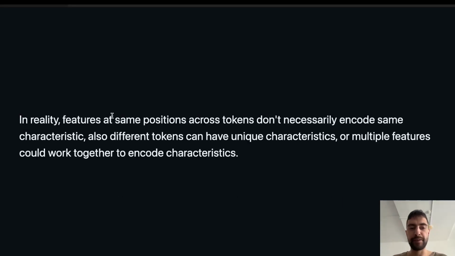In reality, features at same positions across tokens don't necessarily encode same characteristic. Also, different tokens can have unique characteristics. Or multiple features could work together to encode one or multiple characteristics. So it's very messy in reality.